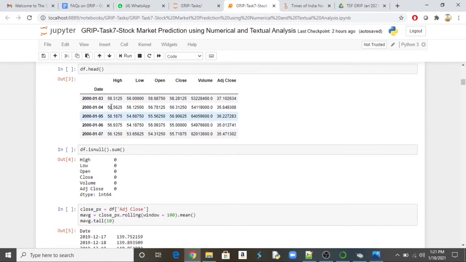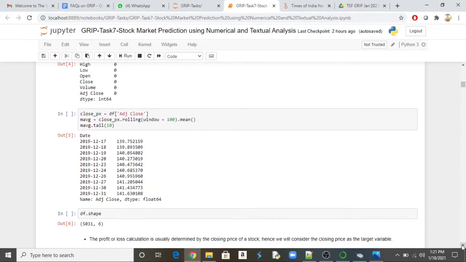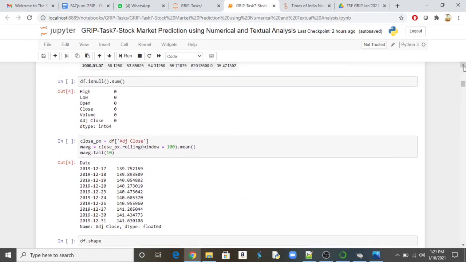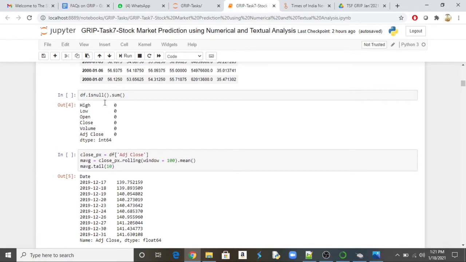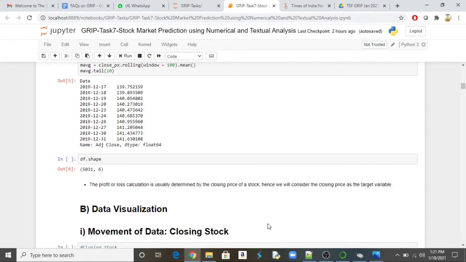Then we have to do data analysis. As a part of data analysis, we are trying to see if any null values are there. One good thing we have observed is that there are no null values in any of the columns. That means one step in the data pre-processing got reduced, as we don't have to deal with null values. Then we are seeing the mean value. Then we are trying to see the total number of records. What we can see is that there are around 5,000 rows and 6 columns.